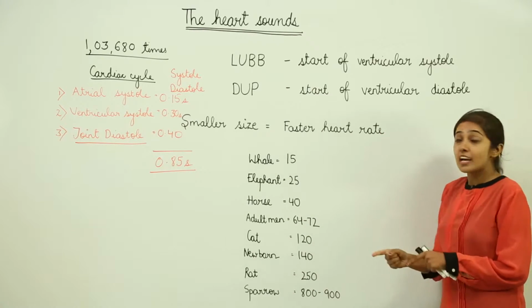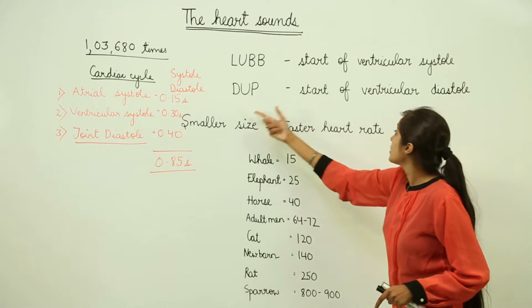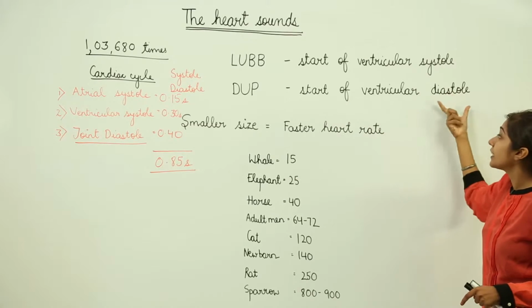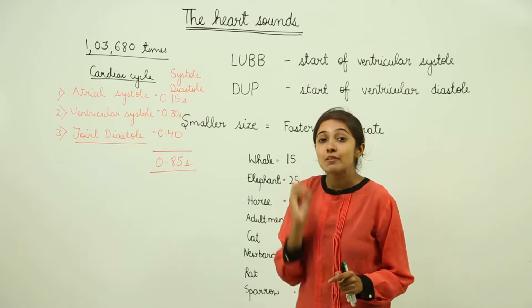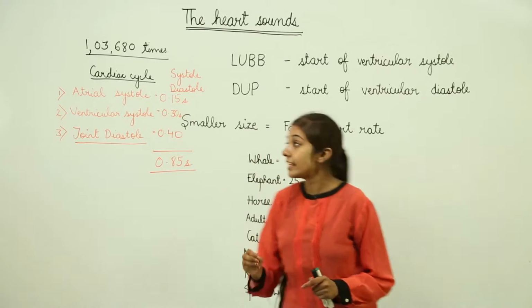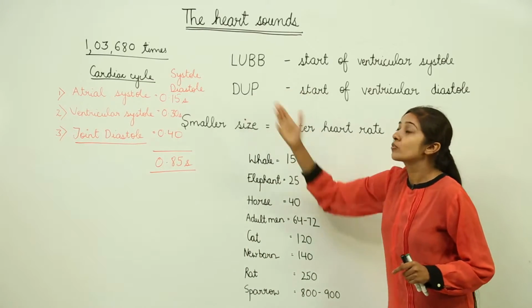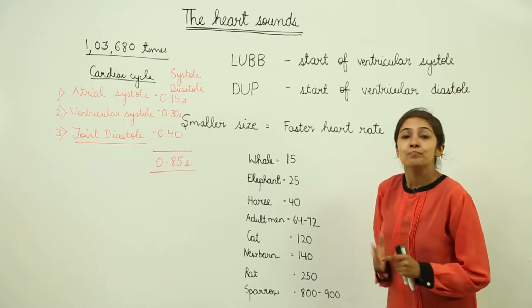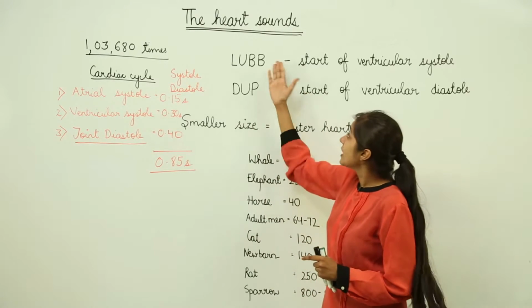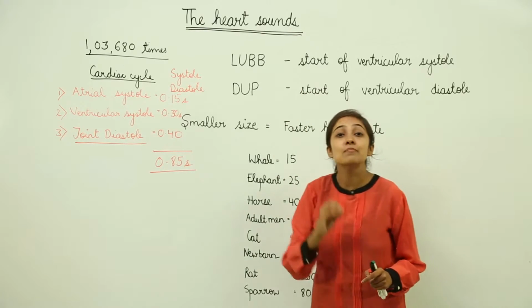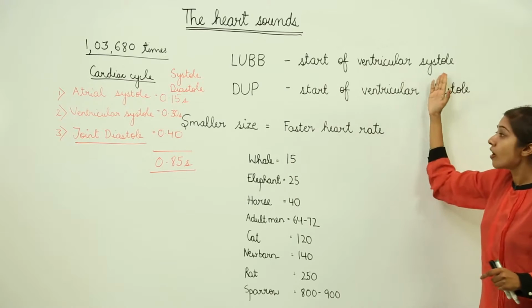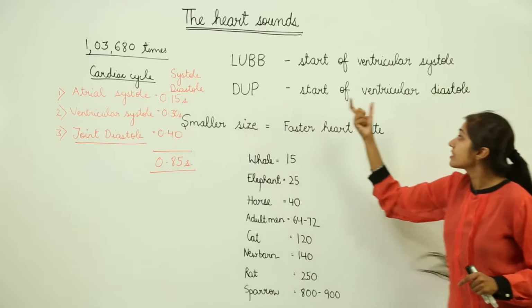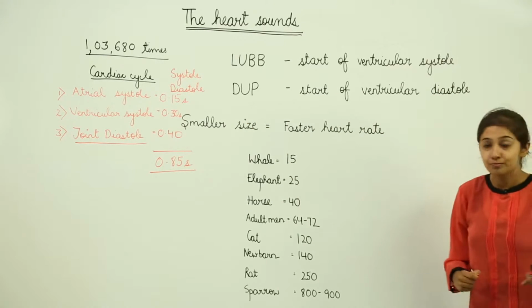Moving on to the next sound, dub. It is produced at the start of ventricular diastole. When your ventricles relax and the semilunar valve gets closed, the second sound, dub, is produced. So this is how your heart beats. This is the sound of the heart, lub and dub. Lub is produced at the start of the ventricular systole and dub is produced at the start of the ventricular diastole.